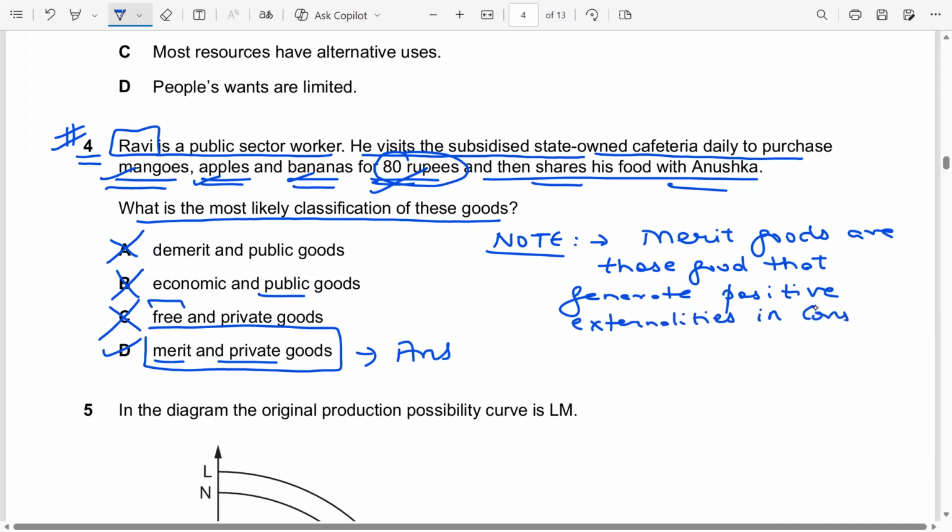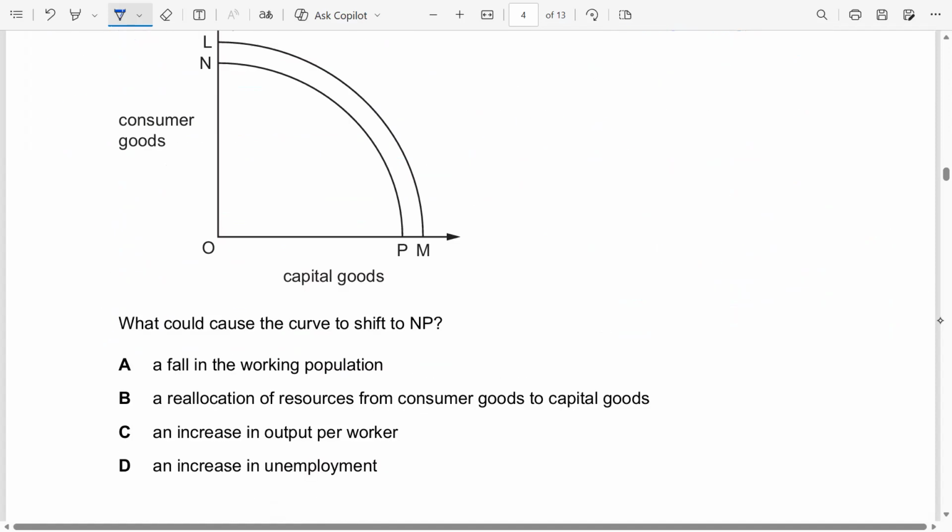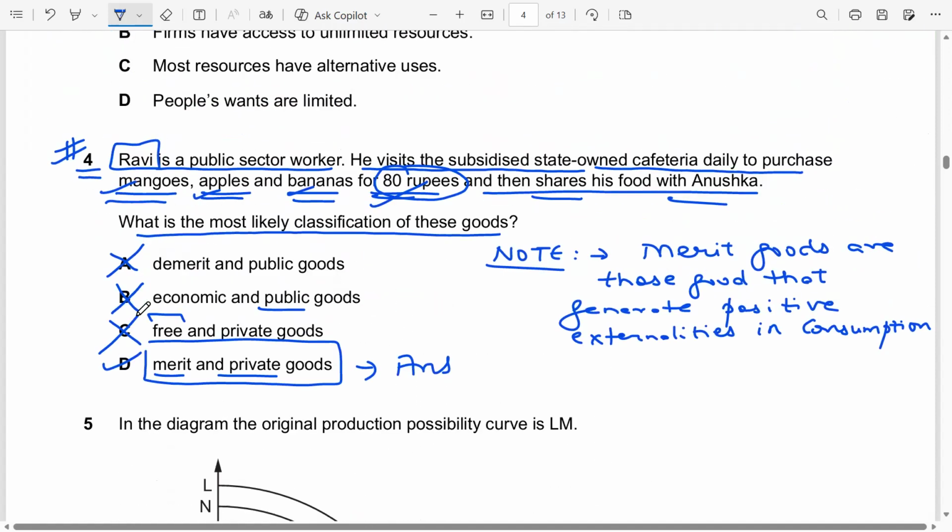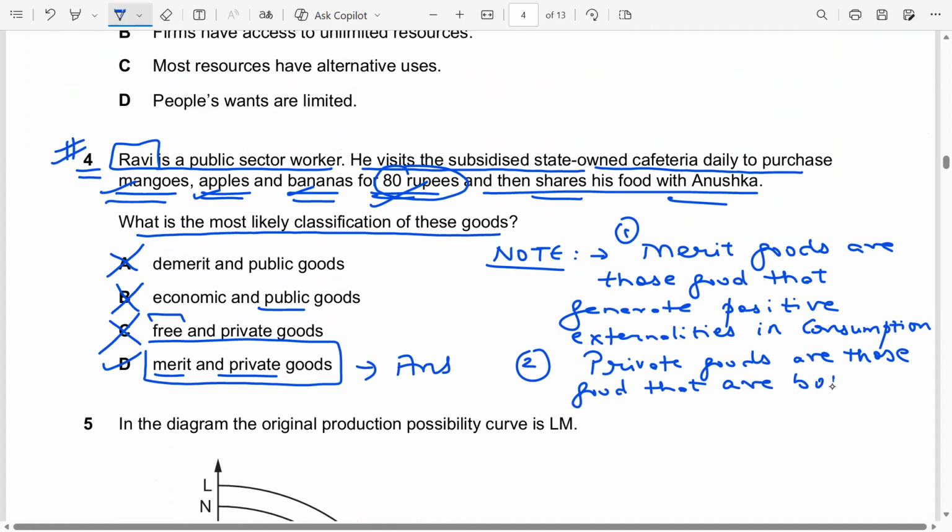That means merit goods are going to benefit the society at large. And at the same time, the second point within the note, private goods are those goods that are both rival and excludable in consumption.